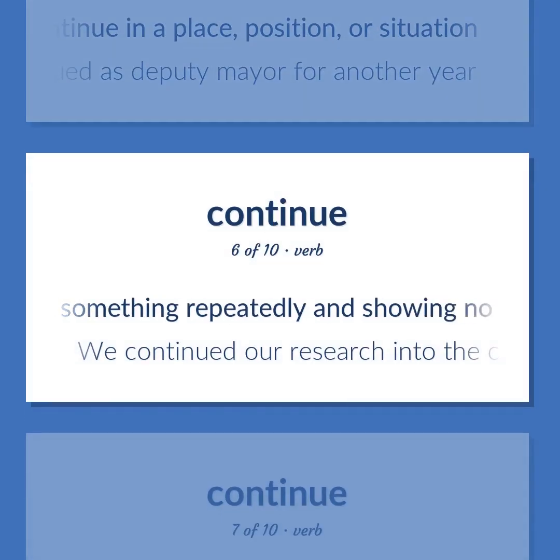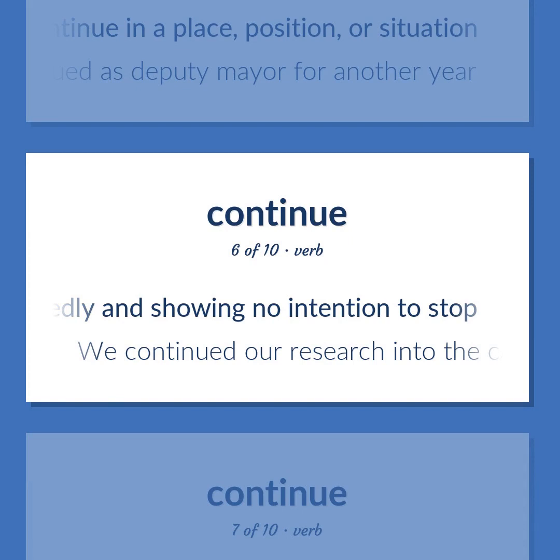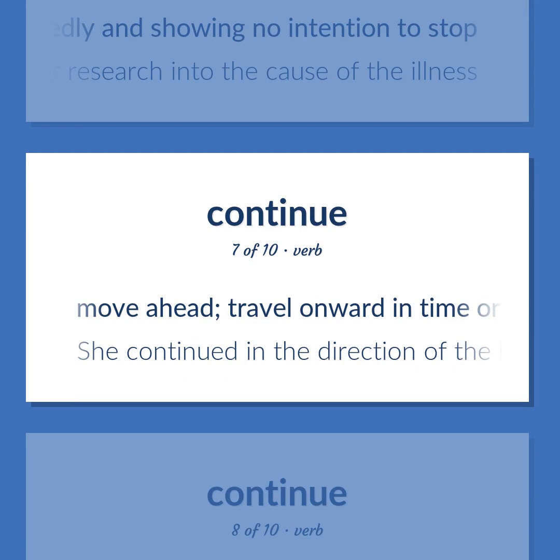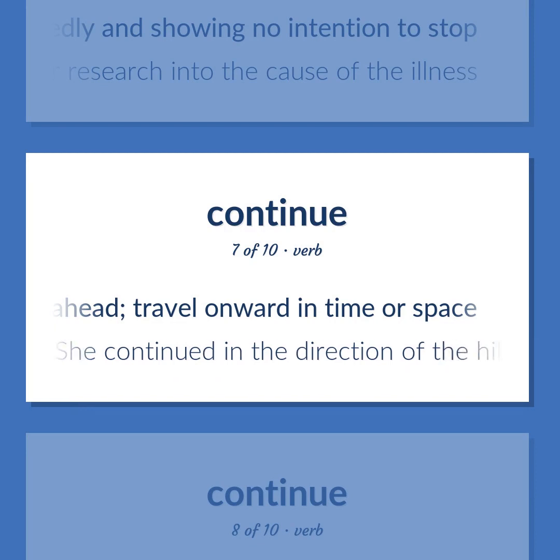Do something repeatedly and showing no intention to stop. We continued our research into the cause of the illness. Move ahead. Travel onward in time or space. She continued in the direction of the hills.